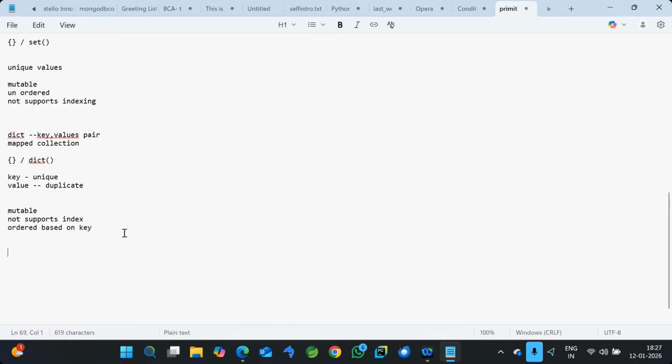Let's take an example. I'm writing list li is equal to 10, 20, 30. I will tell you the different representations. Let's take 10. And now tuple, tu is equal to 10, 20, 30, 10, and set is equal to 10, 20, 30.